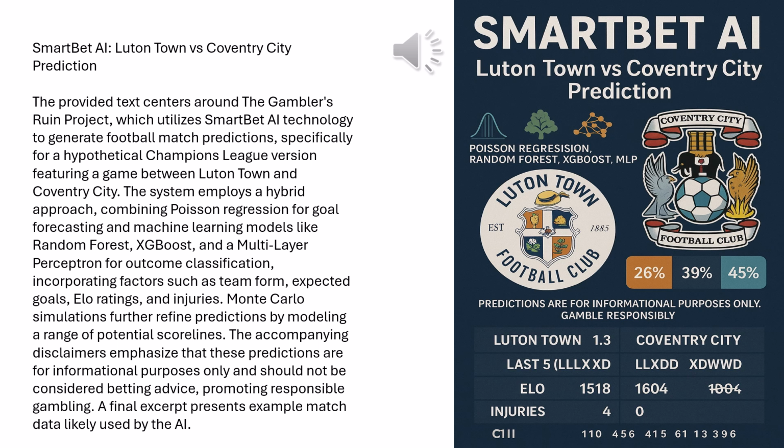And those simulations, the bootstrapped ones, what did they show for the range of goals? Right, so after running 10,000 simulations, the average for Luton came out at 2.55 goals. But the 95% confidence interval, the likely range, was really wide: 0 goals all the way up to 6. 0 to 6, wow. And for Coventry, the average was 3.88 goals, with a 95% confidence interval between 1 and 8 goals. So while Coventry is predicted higher on average, there's a huge amount of potential variation acknowledged by the model, especially for Luton.